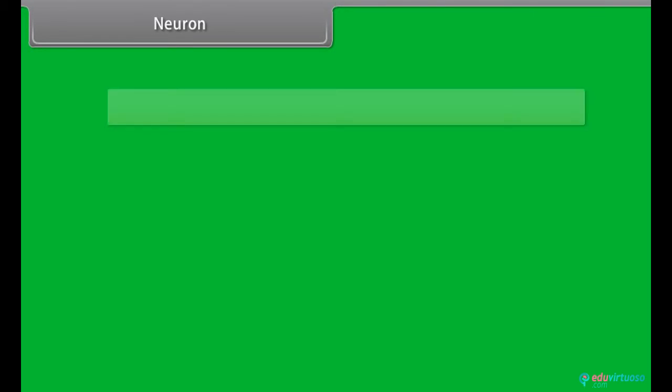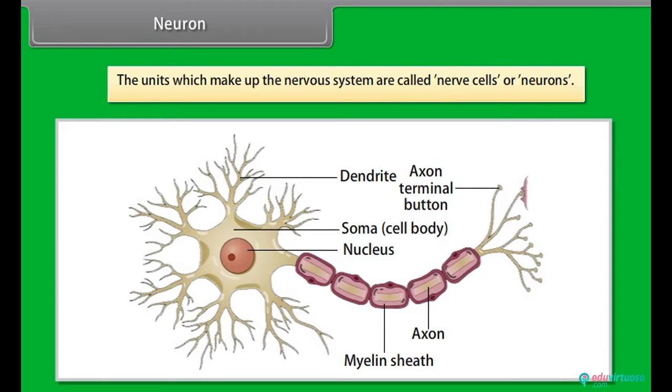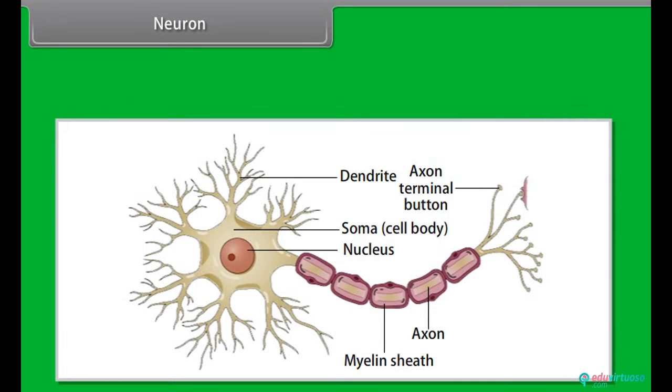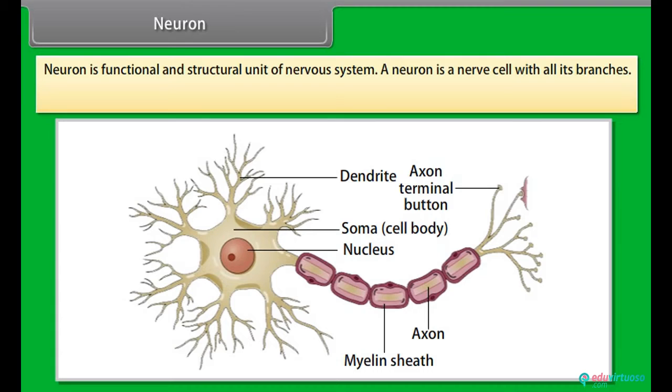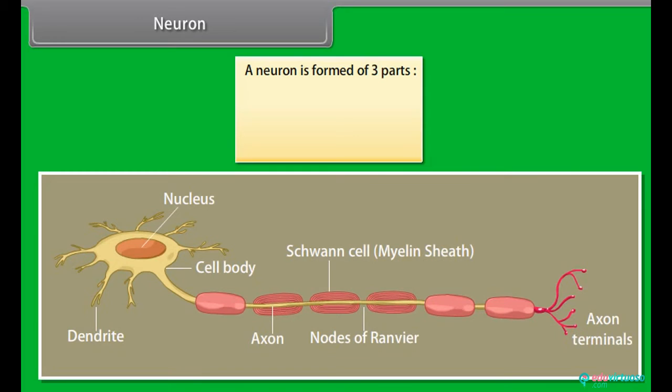Neuron. The units which make up the nervous system are called nerve cells or neurons. Neuron is a functional and structural unit of the nervous system. A neuron is a nerve cell with all its branches. Neuron is the longest cell in the human body and is about 100 cm long. A neuron is formed of 3 parts: cyton, dendrites, axon.